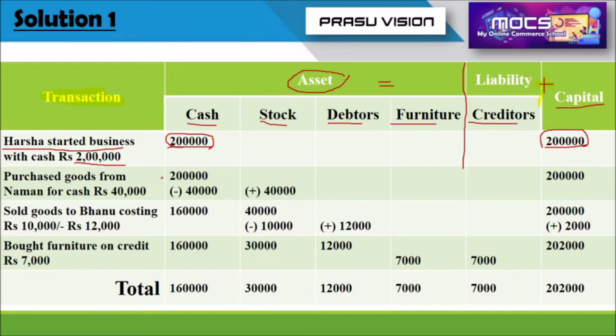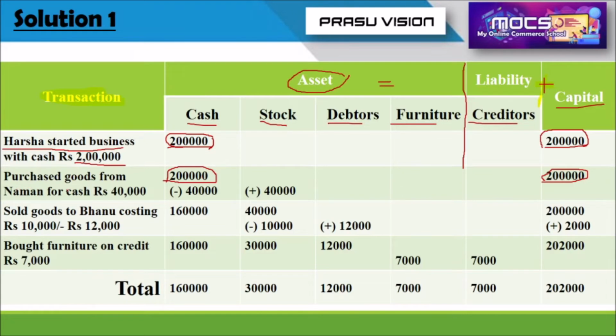Then we are totaling that value. Before recording the next transaction, we are totaling that value along with whatever may be the next transaction. Sometimes if it is adding, we will add. If we have to deduct, we have to deduct from these values. So now the asset side includes 2 lakh, that is equal to liability plus capital 2 lakh.